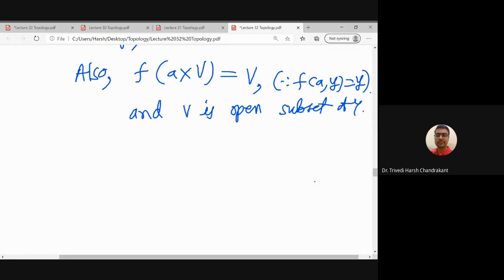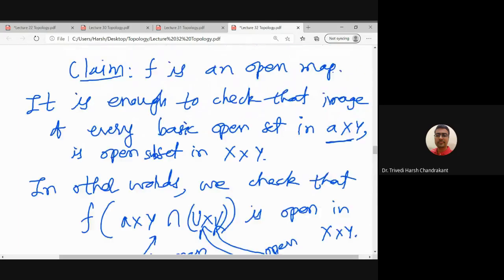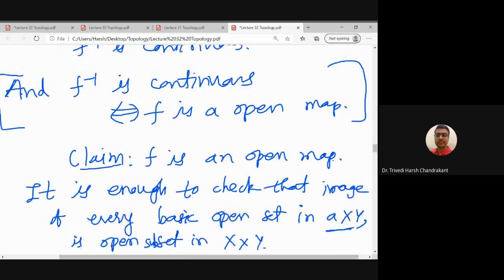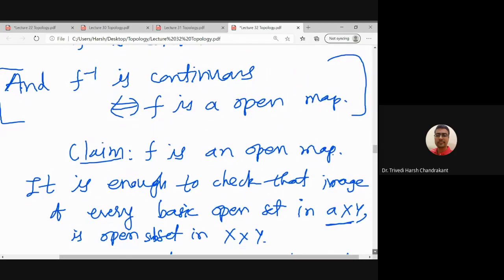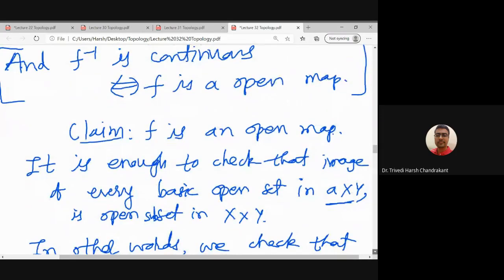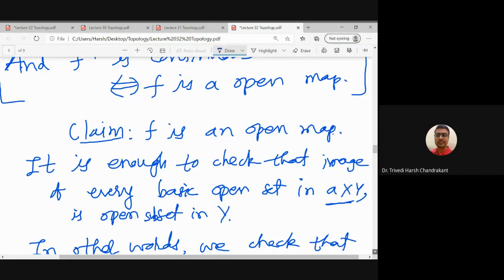So in both the cases, whether we have f of y or f of this set, the image under f is always an open set, right? So I have written something wrong here. The image of this set is a subset of y, not x cross y, because f is a map from a cross y to y.